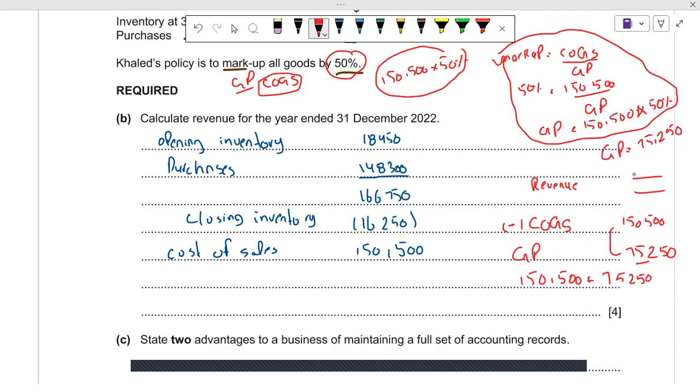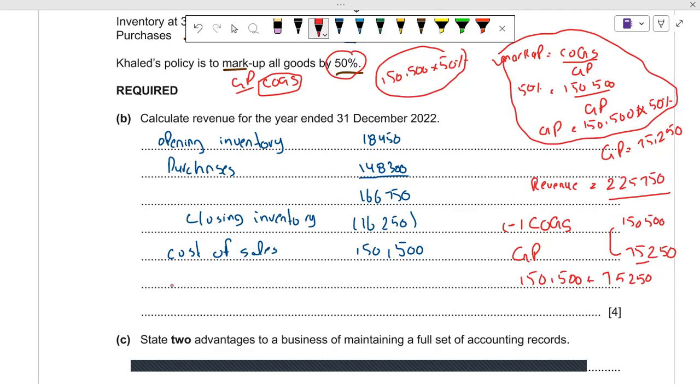Okay, so we have 225,750. So when we add GP plus cost of goods sold, we have the figure of revenue, which is 225,750.